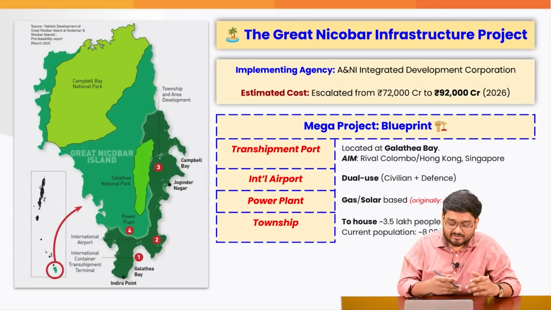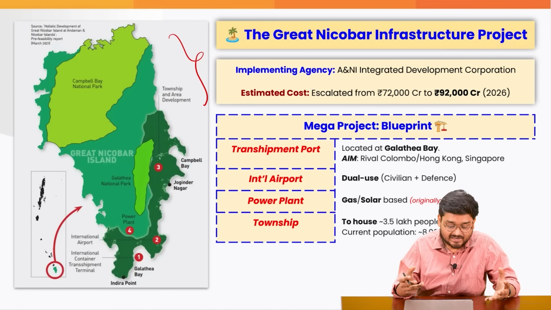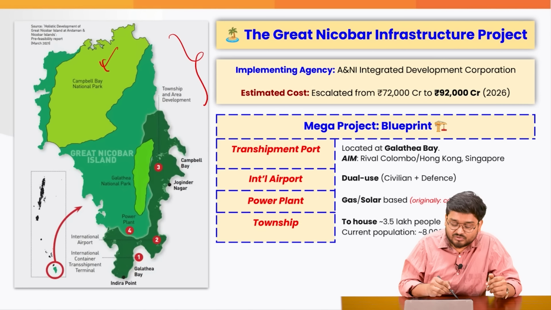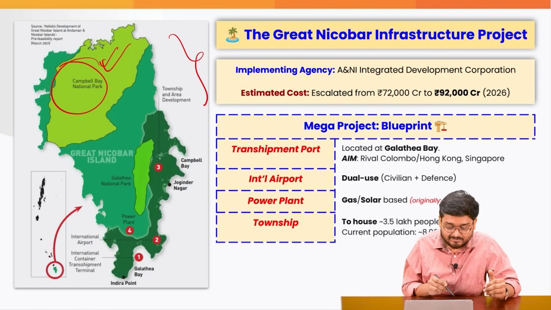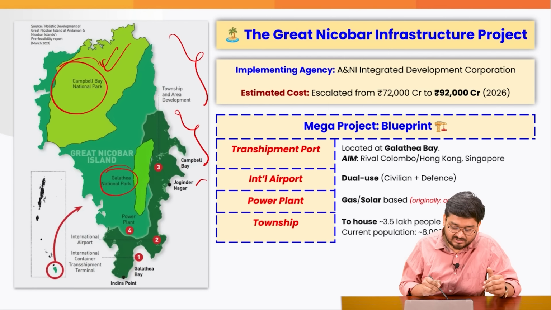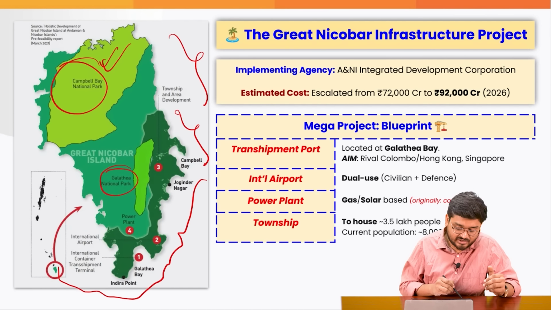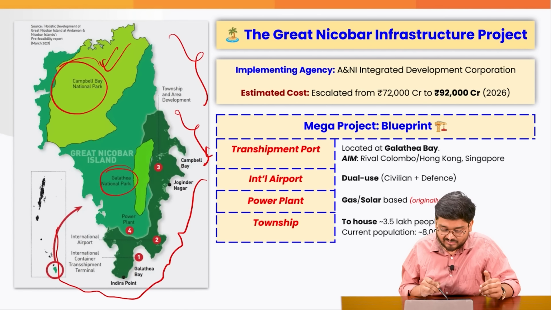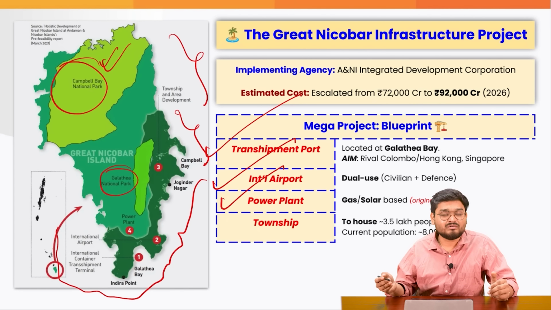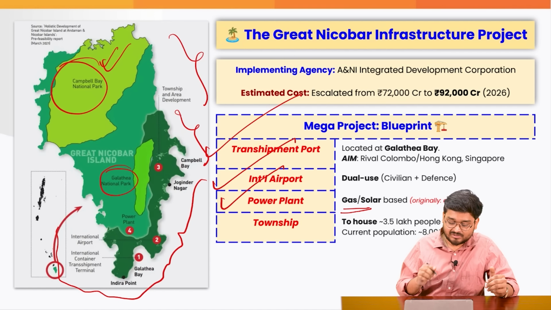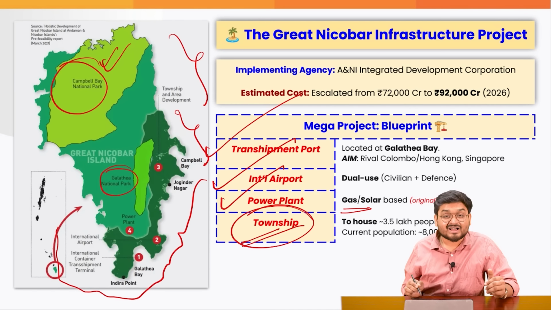So here we have the entire Great Nicobar Island. In the north, again for mapping purposes only, we have the Campbell Bay National Park. In the middle, we have the Galathea National Park, and the majority of the project is actually coastal projects. Here we have the transshipment port, international airport, power plant. Earlier it was a coal power plant which was proposed. Right now it is coming up as gas or solar based. And also we will be having housing facilities for around 3.5 lakh people.